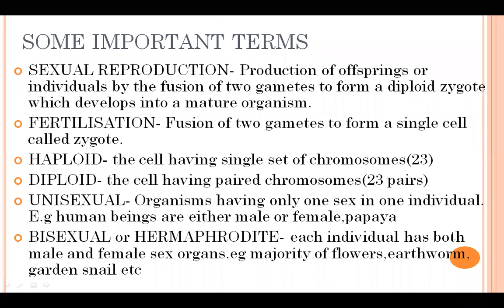First of all, just take down the definition: production of offsprings or individuals by the fusion of two gametes. So we are taking two gametes here. One comes from the male and one comes from the female. How they are formed, that we will study in the process. But now just take down what this process means. It is the fusion of two gametes to form a diploid zygote, and this zygote then develops into an embryo, that is the fetus, which then grows into a fully mature baby.